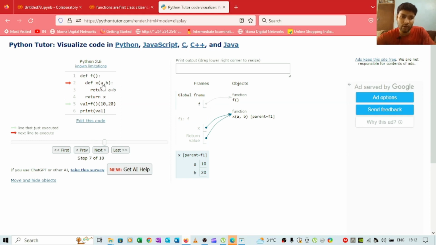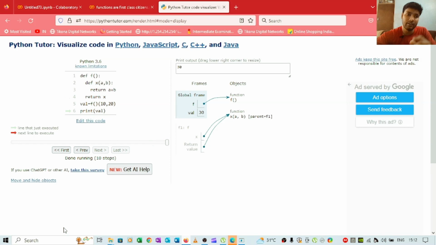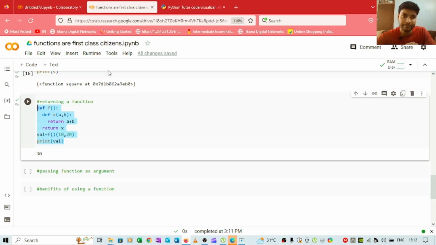This a comma b is coming from this 10 and 20, and we are simply adding these two. We are returning a plus b, and this a plus b we are storing inside val. See, we are storing inside val, and we are simply printing val, so we are getting 30. So that's about this problem, returning a function.